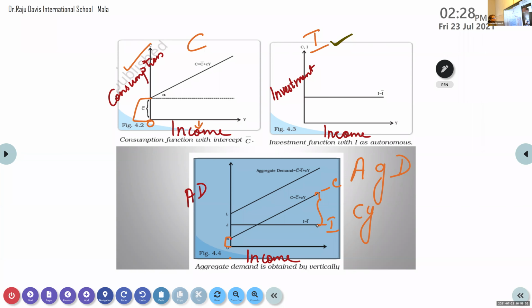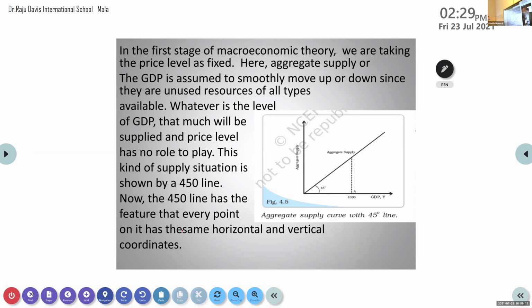So this table and all, I made you do it, to find out the aggregate demand, and I made you draw that graph also. Again just showing how it becomes. First investment, this is consumption, these two together give the aggregate demand. So when we add this, you get the AD curve. Next, we are talking about aggregate supply. Aggregate supply and aggregate demand we bring together to get the equilibrium point. Now, what is the speciality of aggregate supply?